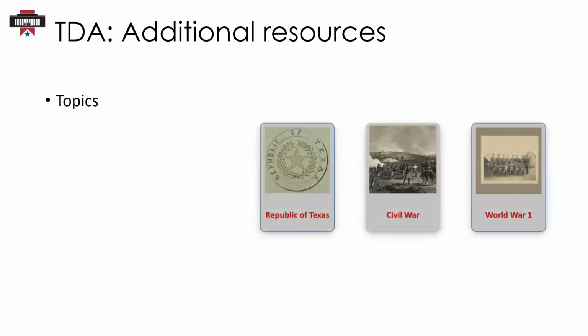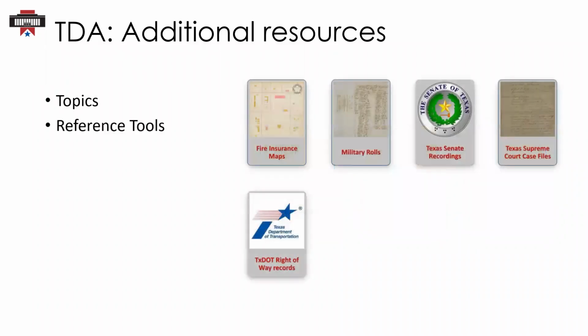The topics section includes collections cross-referenced for a specific historical time period. Currently, our topics pages include the Republic of Texas, the Civil War, and World War I. The reference tools section of the TDA includes customized search pages for specific collections, like we talked about before, search tips, help topics, and indexes to specific collections, and a scavenger hunt to explore collections and learn how to navigate the TDA.